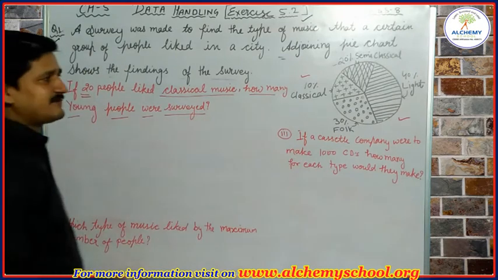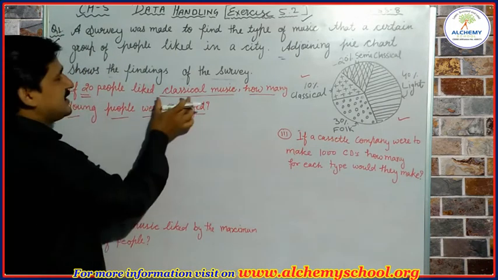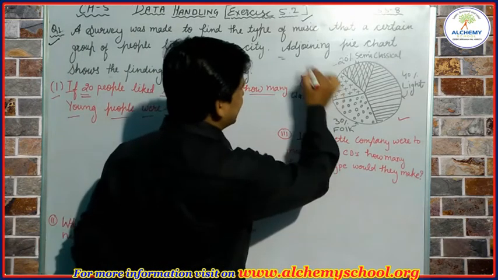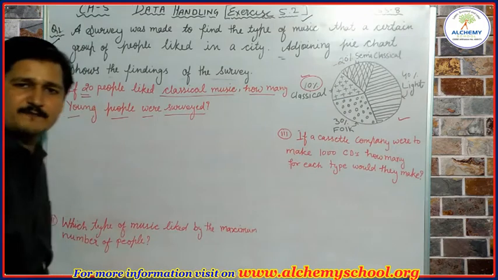It is given here that 20 people liked classical music, and that is 10% of the total number of people.